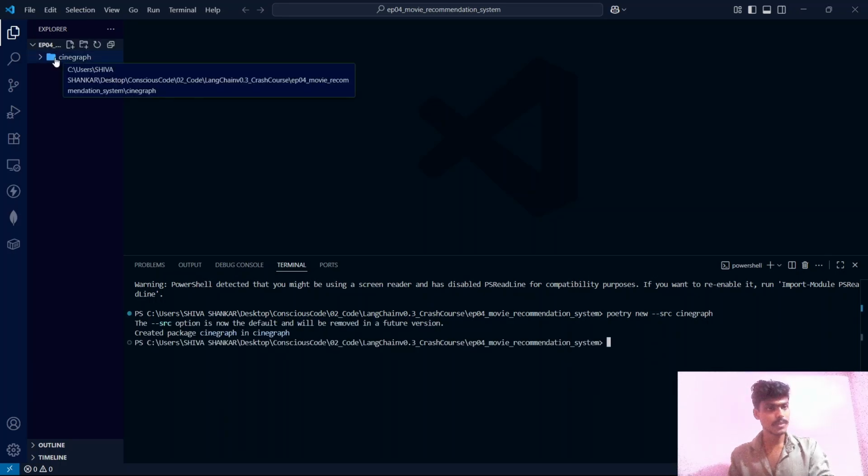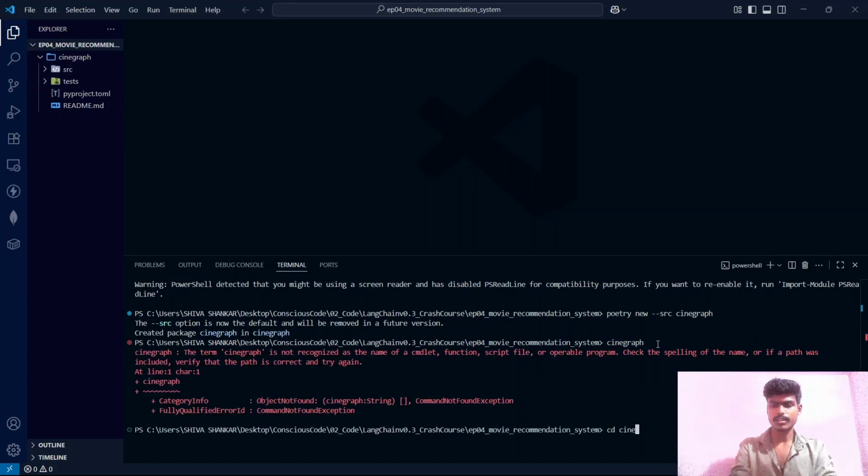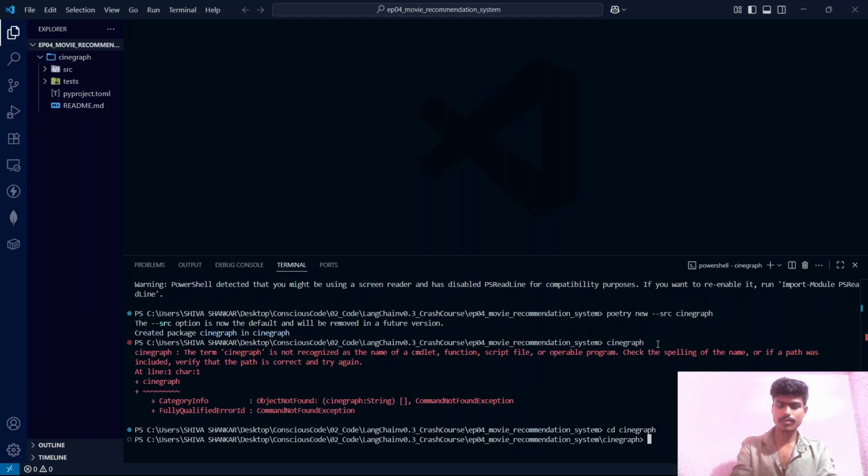Now it has created a basic starter template. You can see there is an src folder. Because of this src keyword, we got this src folder. And let's cd into that CineGraph, our project folder. cd CineGraph. And I will open a new VS Code window inside that directory. And for doing that, I will write code space and dot.